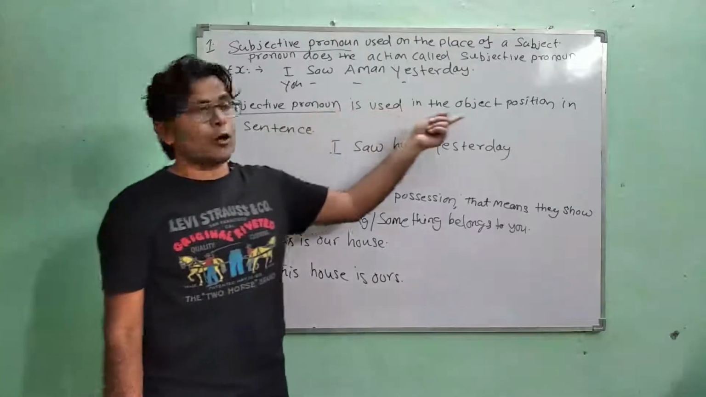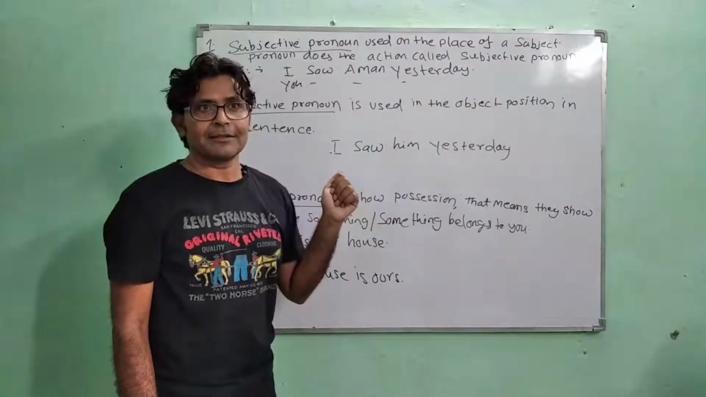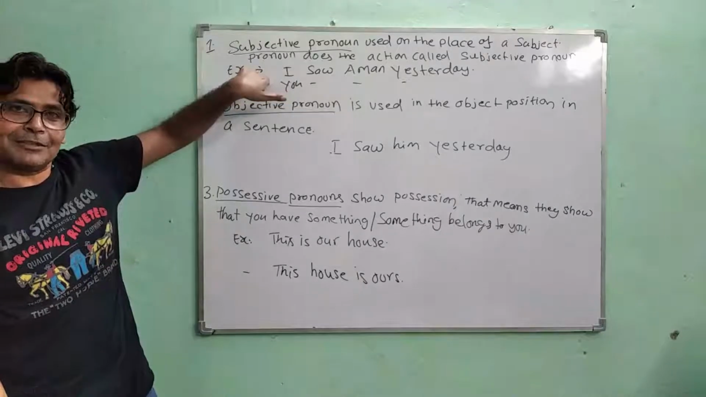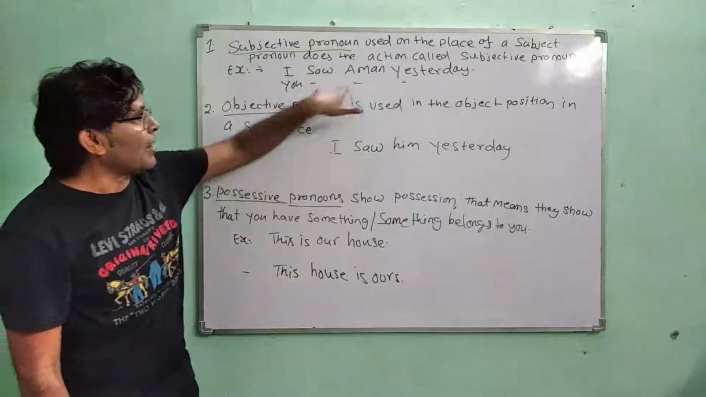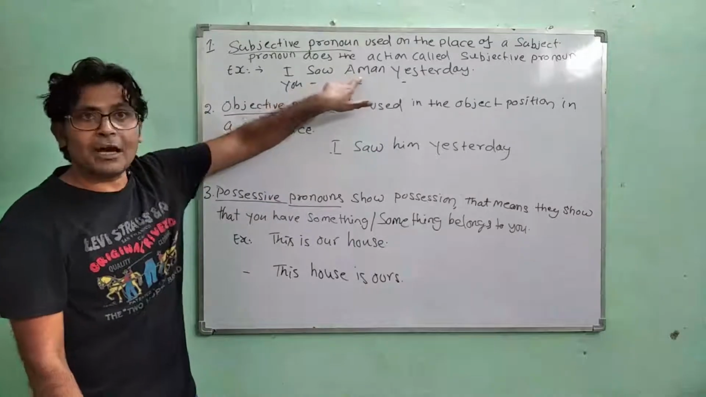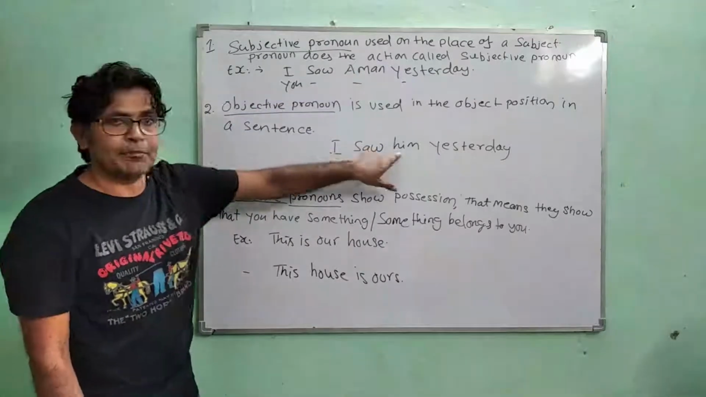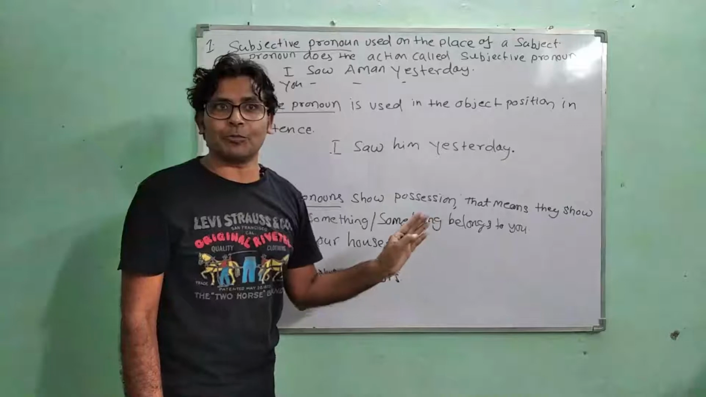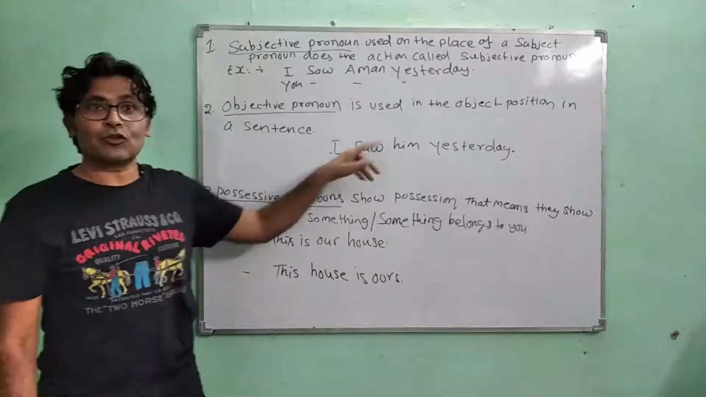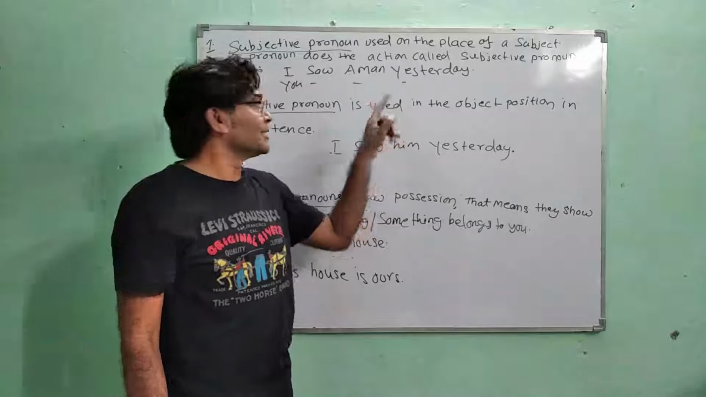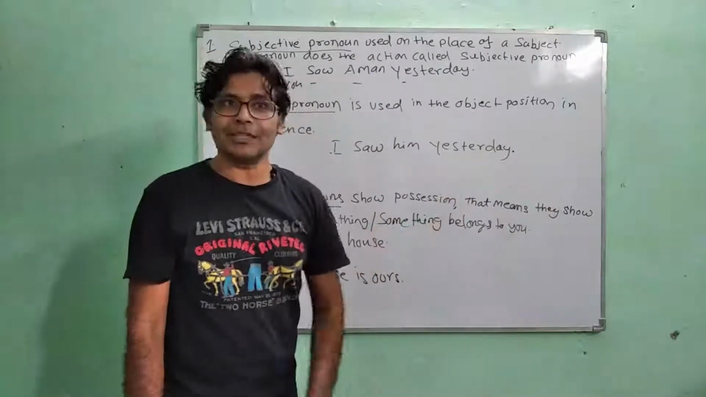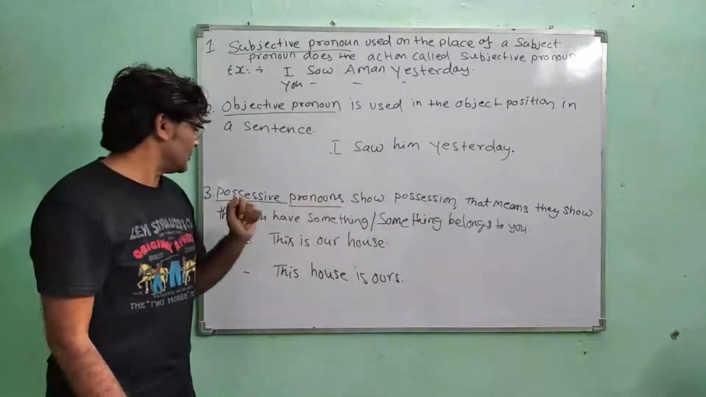Now, objective pronoun. An objective pronoun is used in the object position in a sentence. For example, we will take the same sentence from the subjective pronoun. I saw Aman yesterday, and instead of using Aman over here, we will use him. I saw him yesterday. Now there is a list of objective pronouns. I saw him yesterday. I saw her yesterday. I saw them yesterday. I saw you yesterday. So this is how we can use objective pronouns.